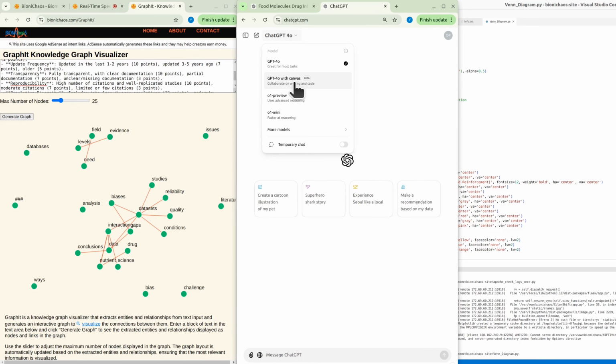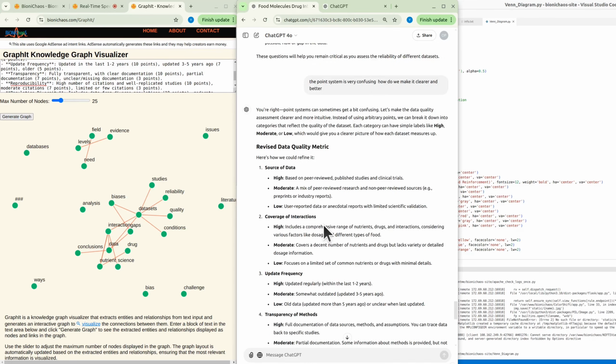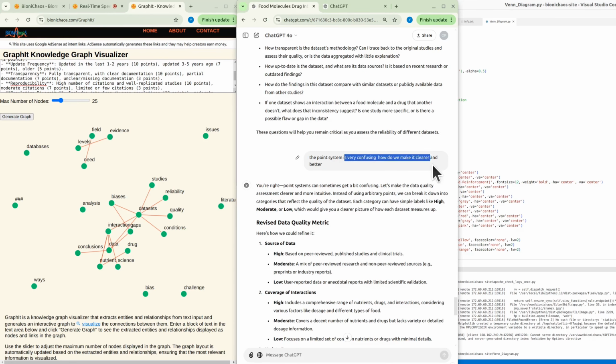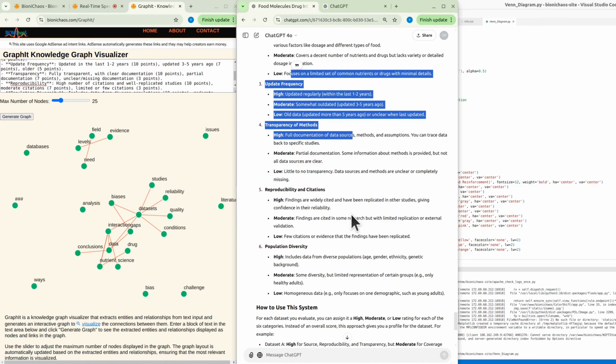Let's start another GPT-4o with canvas. We'll pop the code in. Yeah, it gave some example Python code. I did say that the point system is a bit confusing. We need to make it clearer and better. So I did do that.